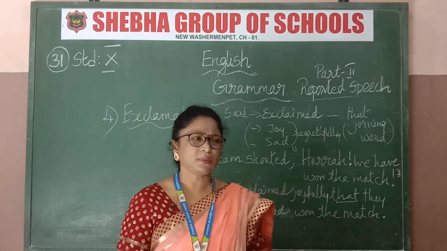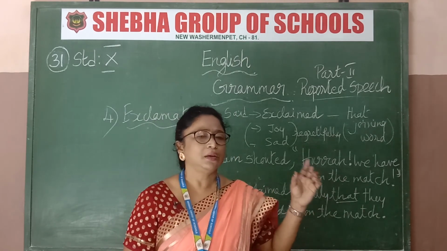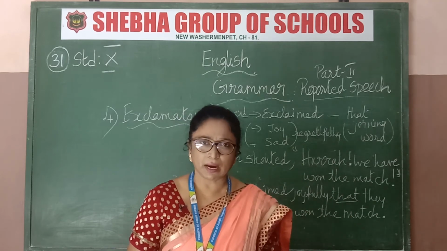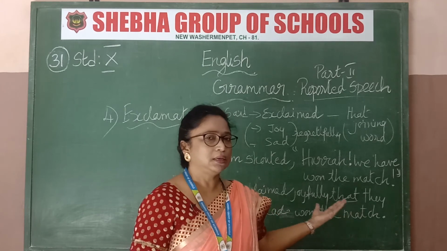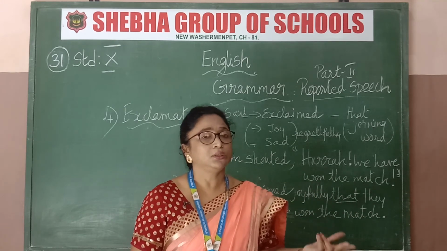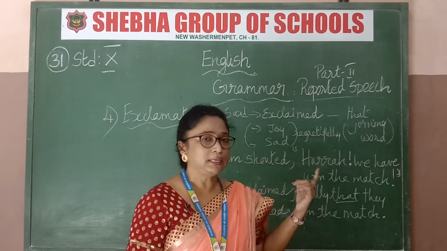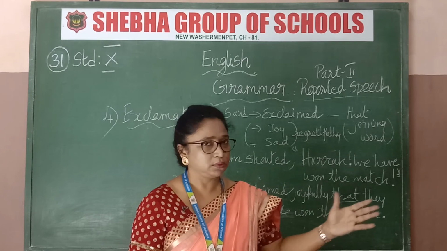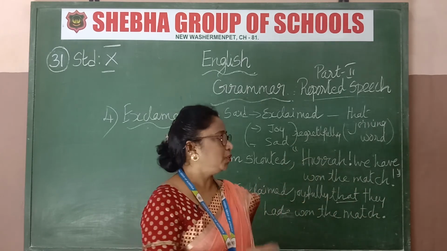And then what I have taken is the exclamatory sentence. Where you see that the sentence has an exclamatory mark, that is a big clue for you to write exclaimed. There are two varieties: exclaimed joyfully, or exclaimed regretfully or sadly. Said to will change to exclaimed joyfully, sadly or whatever, and the joining word is that. So I hope you've gone through it.